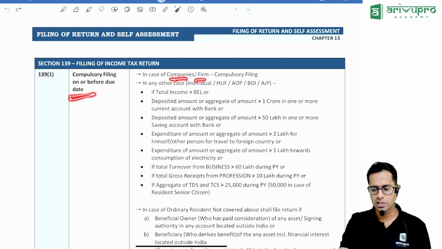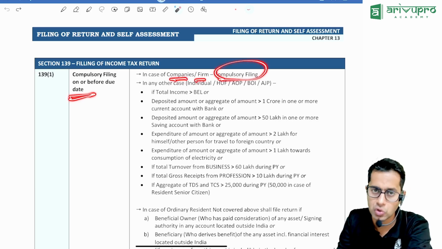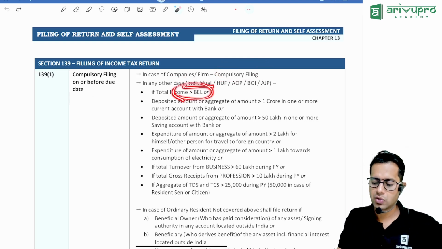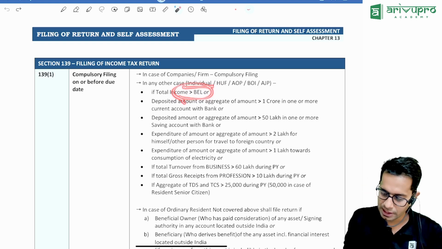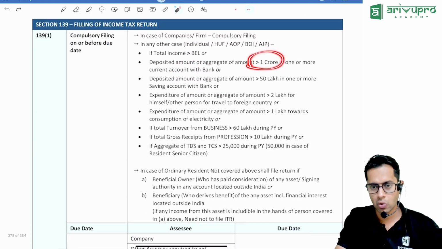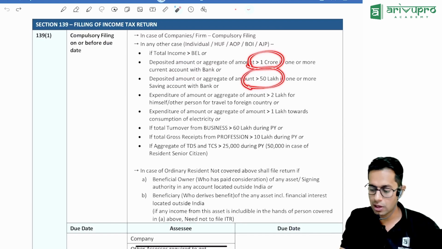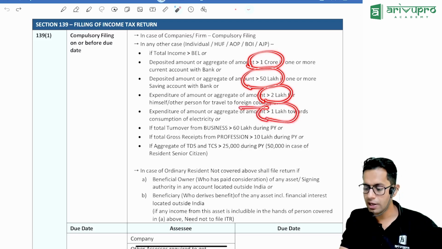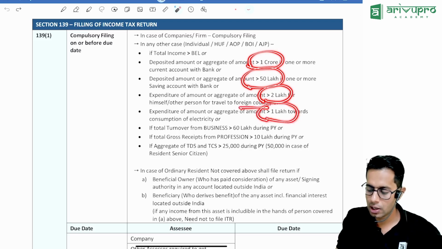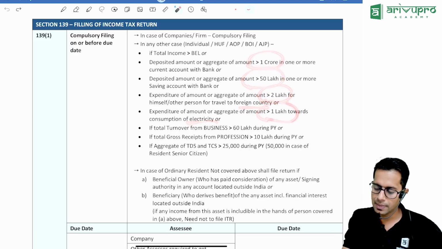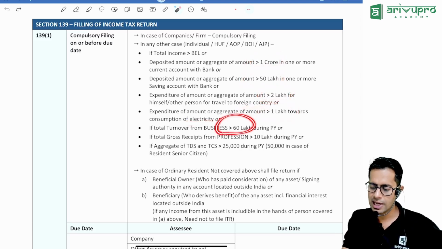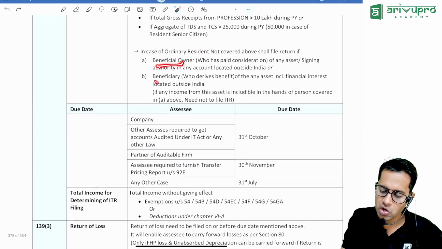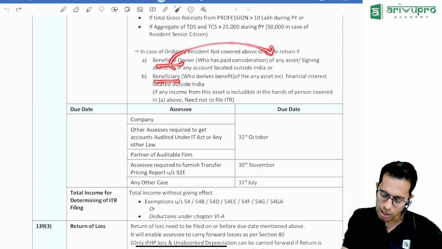If you're a company or a partnership firm, irrespective of whatever your turnover is, you should compulsorily file your income tax return. And all other people should file their income tax return if their income is more than the basic exemption limit, or they have deposited more than 1 crore in their current account, more than 50 lakh rupees in a savings account, made an expenditure of more than 2 lakh rupees for foreign travel, spent more than 1 lakh rupees on electricity bill, or if their turnover is more than 60 lakhs in case of business, or in case of profession, more than 10 lakhs. Or if you are a beneficiary or beneficial owner of any asset located outside India.